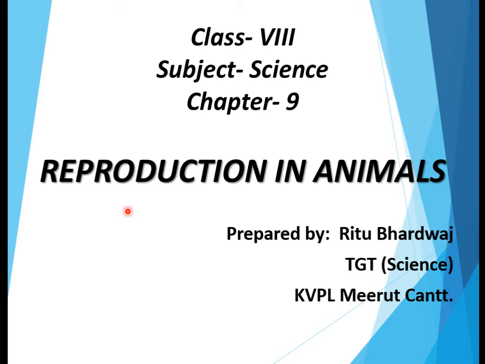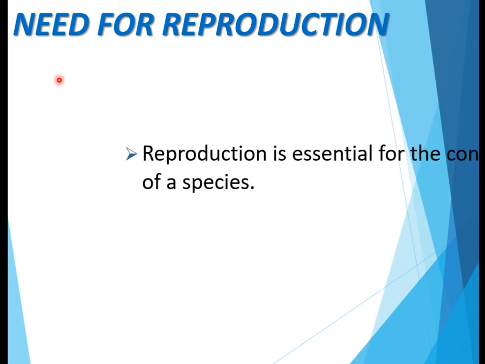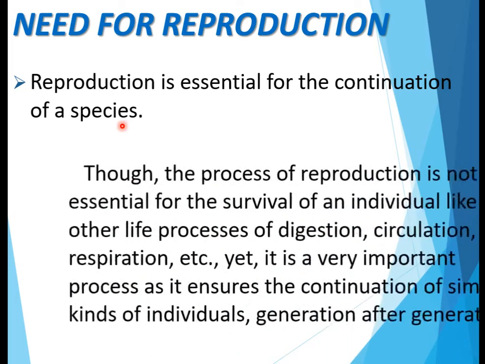Students, today we are going to study a very important chapter of class 8 Science, chapter 9, Reproduction in Animals. Now first of all, we should know what is the need for reproduction. Why is it necessary? Students, reproduction is essential for the continuation of a species.